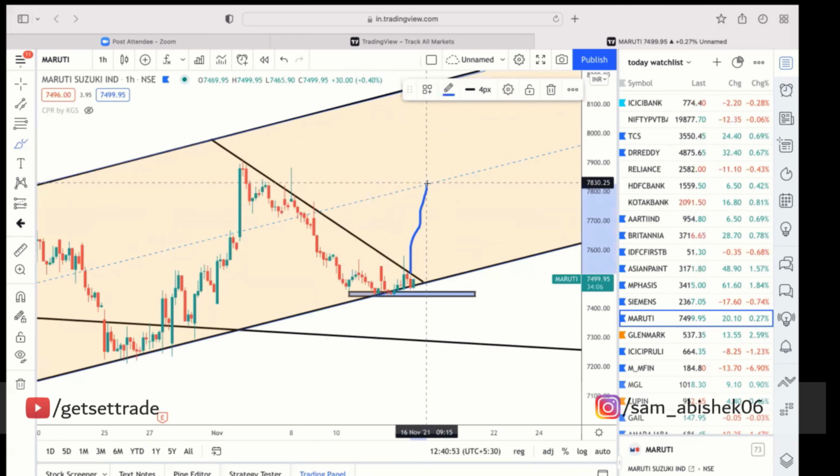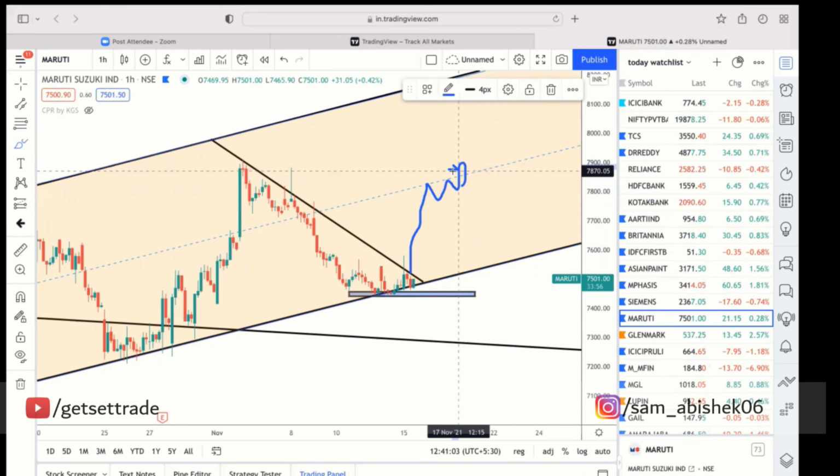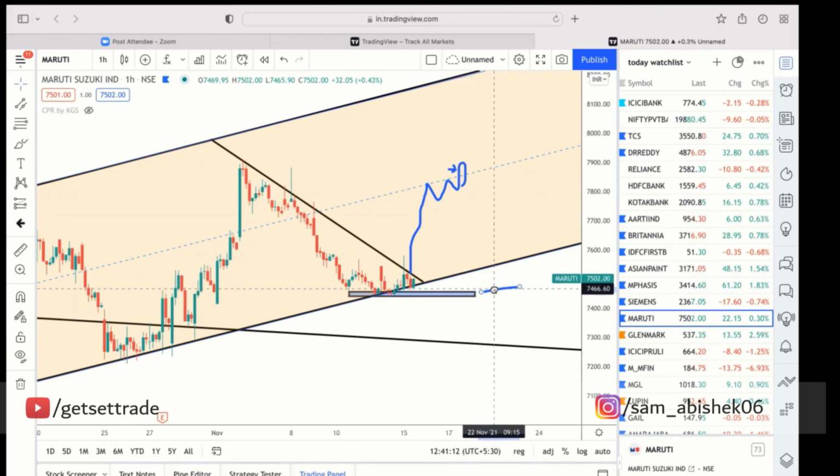after consolidating, if it is consolidating for a while and then giving a breakout, let's say a 1 hour candle has closed here, now it's okay to enter here, keeping your stop loss below. Where am I keeping my stop loss? Not here. Yeah, below that. Below the particular candle.